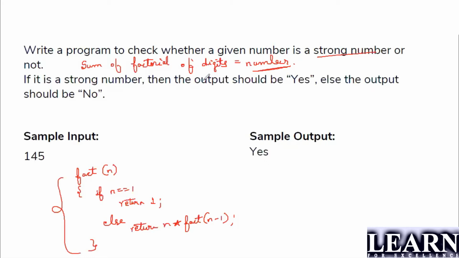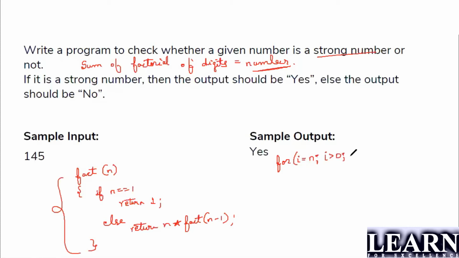What they have asked is that we have to find out the sum of the factorials. So I'll be taking out n. I equals to n, I'll be taking out n here. You can either use a for loop or a while loop, it's up to you. I need to start with I equals to n. What is the condition you need to check here? The I value should be greater than 0.